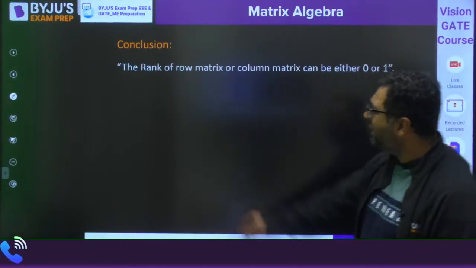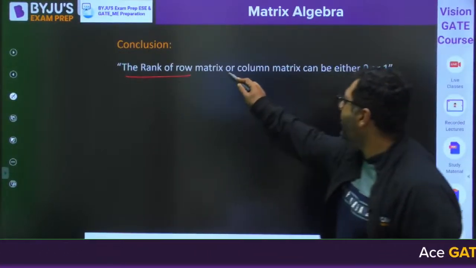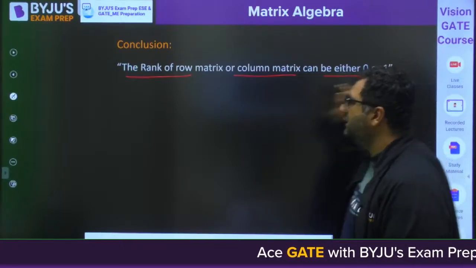Okay. So my dear, the conclusion is that the rank of a row matrix or column matrix can be either 0 or 1.